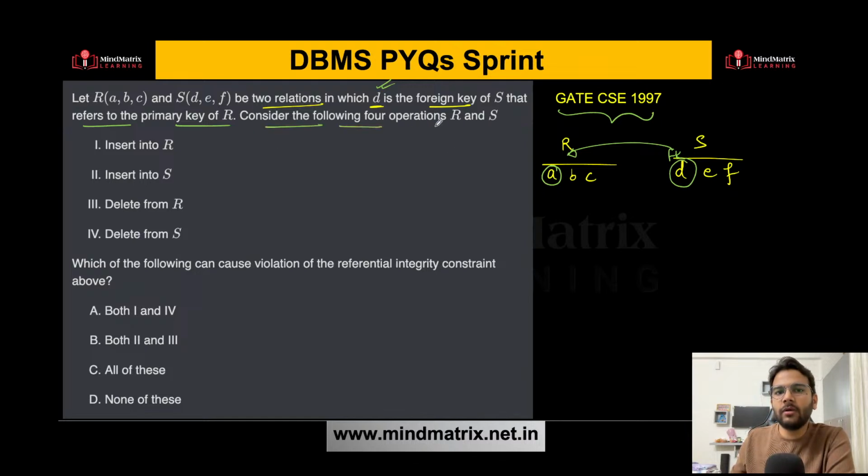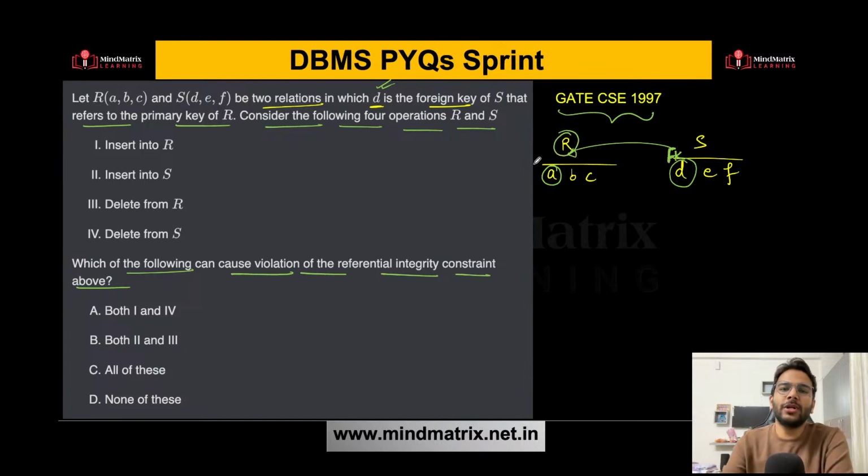Consider the following 4 operations on R and S, and which of the following can cause violation of the referential integrity constraint above. I want you to answer this. Think about it and let me know what should be the answer. Everyone, what do you think? D is a foreign key which is referring to a primary key of relation R, and usually it happens, right?